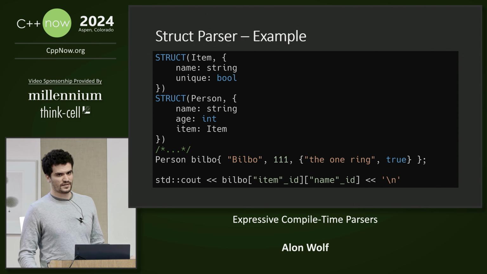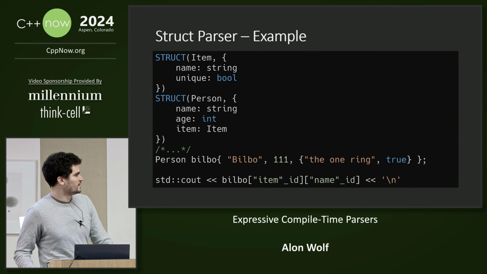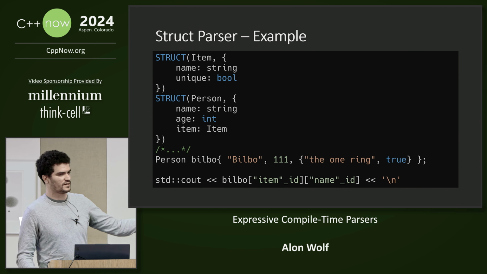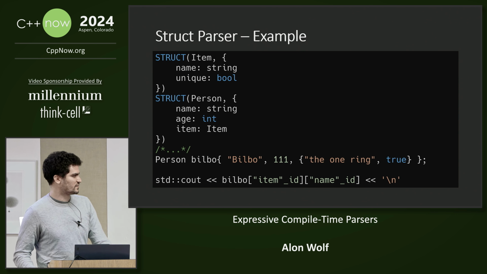And here you can see an example of how the new syntax looks. The struct macro takes the text, converts it into a compile time string, and uses it to call the create struct function.